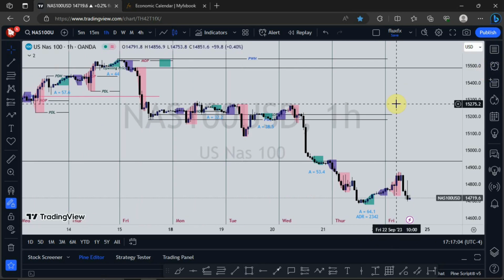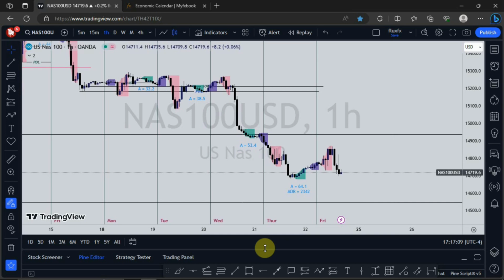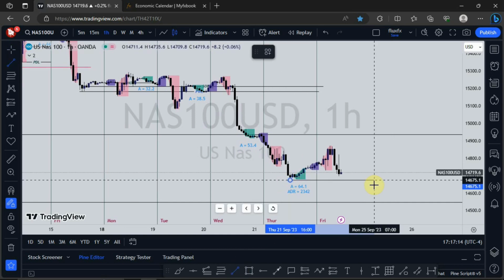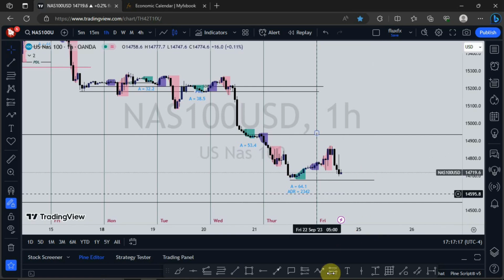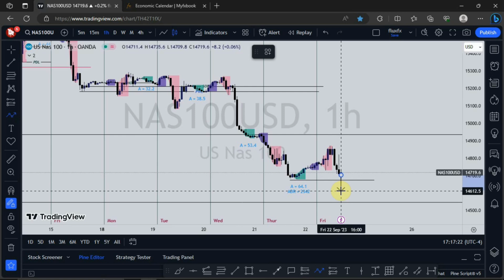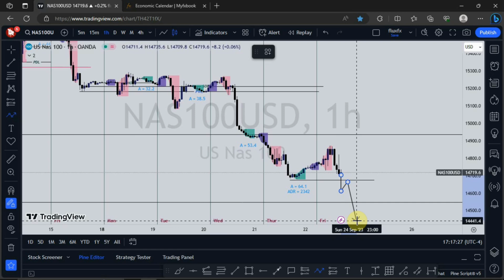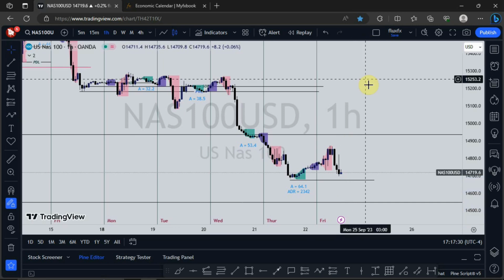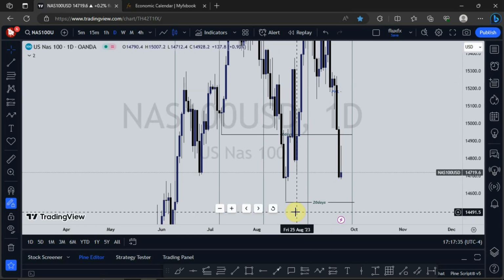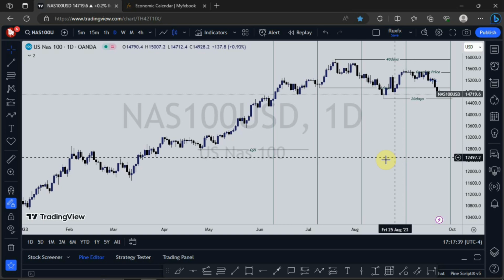Let me make it clear for you. This low, you can mark out this low. As soon as price takes out that low, then you begin to look for selling opportunities. After price takes out this low, you wait for a retracement, then you move to the downside. So for Nasdaq, that is going to be my expectation going into a new week. That is just that for the new week.